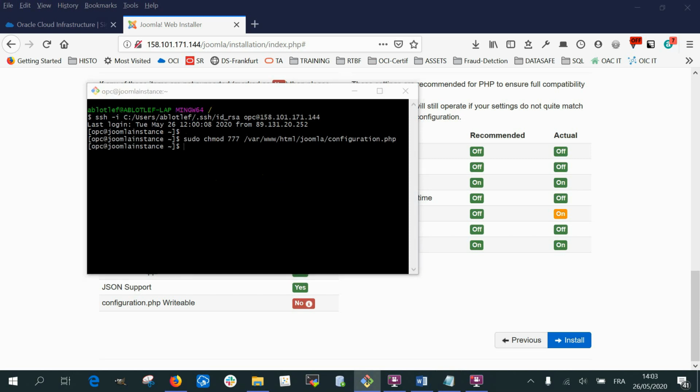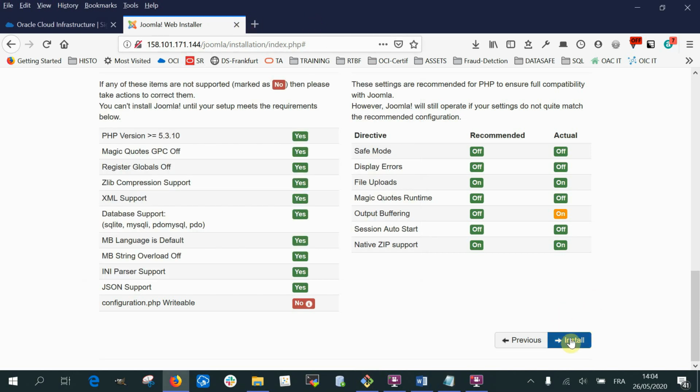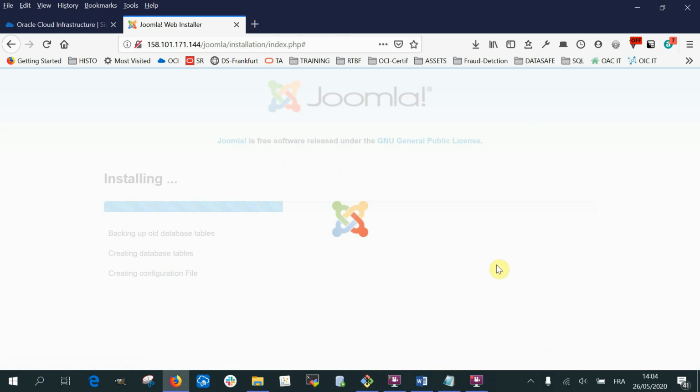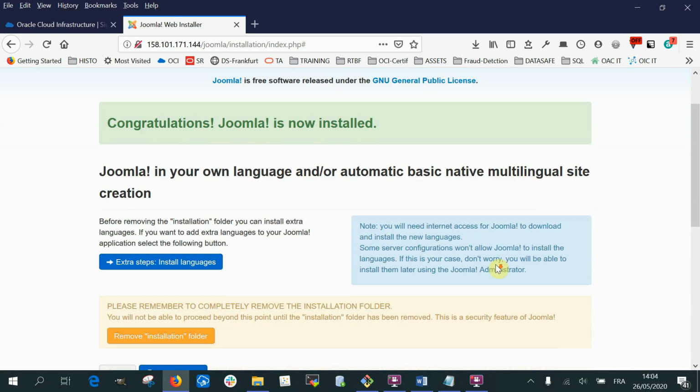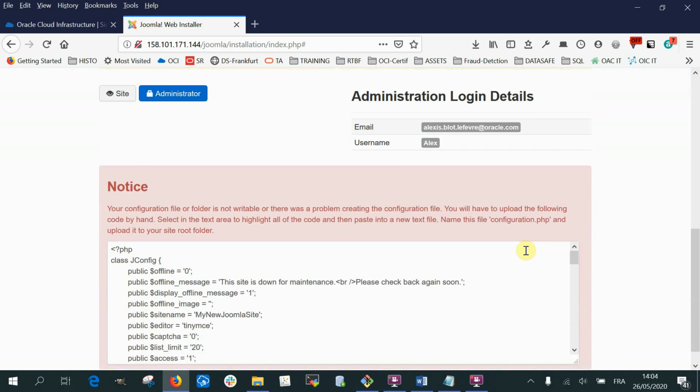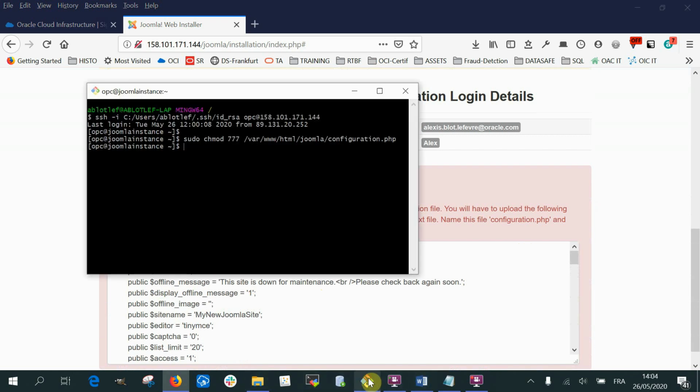All right, now we will vi this file, which is at the current time empty. First, I will go to the last step. So I'm in the last step. I need to copy all this into the configuration.php file.